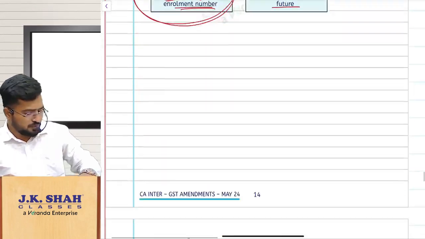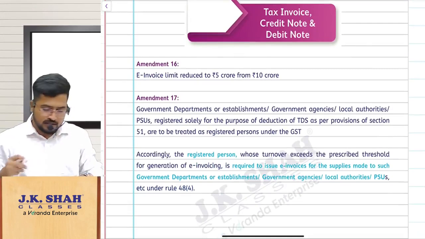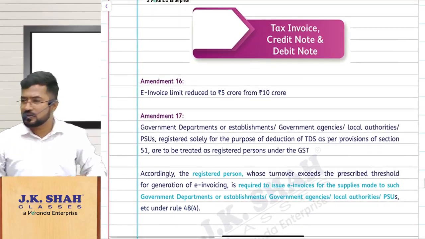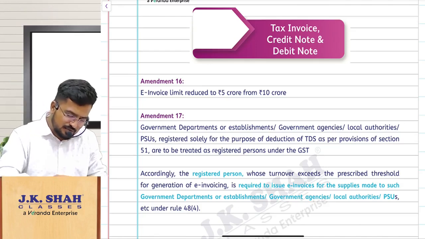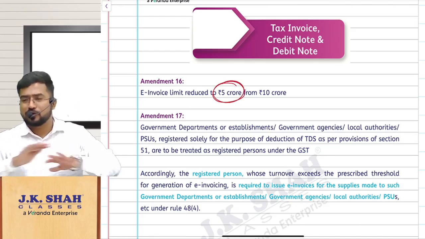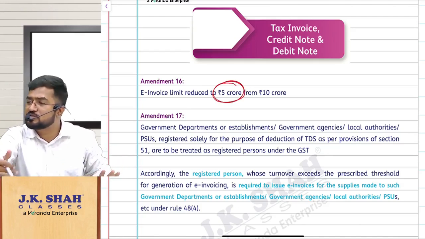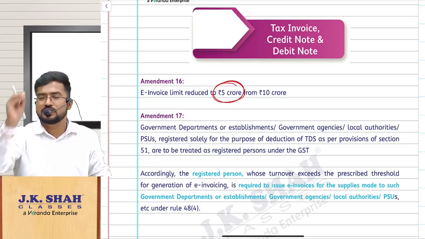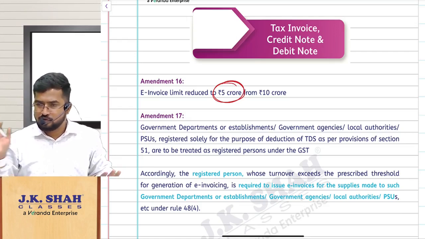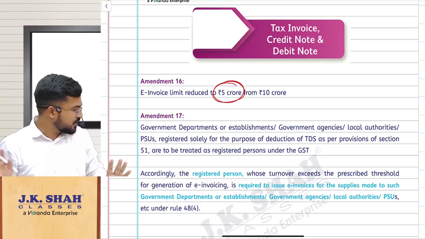So let us move on. What is the next one? So we are done with the registration chapter, and majority of our students are asking me this doubt everywhere in Instagram, etc. Sir, what is e-invoice limit? E-invoice limit is 5 crores for your attempt, not 10 crores, not 20 crores. You might have seen some questions with old answers which are not amended. Provision is 5 crores. For you, what is the limit for this attempt? It is 5 crores. Am I clear?